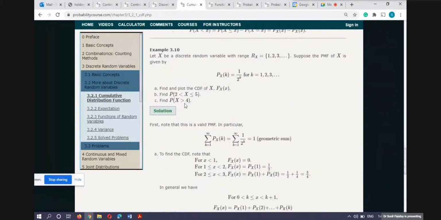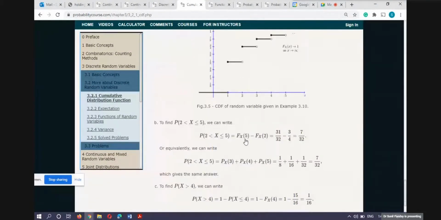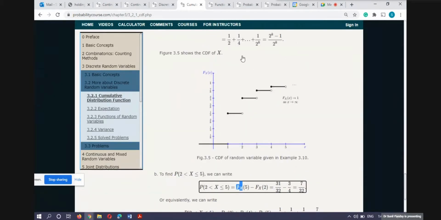And here x is greater than 2 and less than or equal to 5. So I will use this formula: F(5) minus F(2). Here 5 is b, 2 is a, and I use that result. This capital F is our cumulative distribution function, and I have obtained the formula for this one.